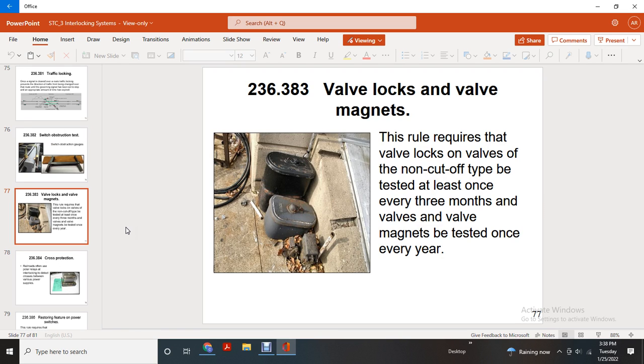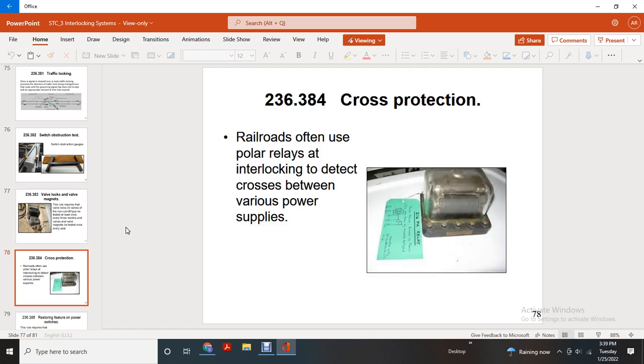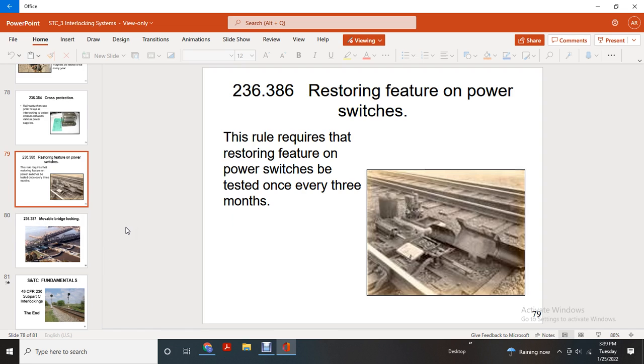The valve, 236.383: valve locks and valve magnets. The rule requires valve locks on valves of the non-cutoff type to be tested at least once every 3 months, and valve magnets to be tested once every year. Cross protection: railroads often use polarized relays in interlockings to detect crosses between various power supplies. 236.386: restoring feature on power switches. The rule requires the restoring feature on power switches to be tested once every 3 months.